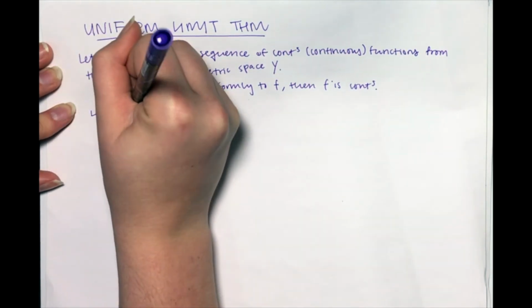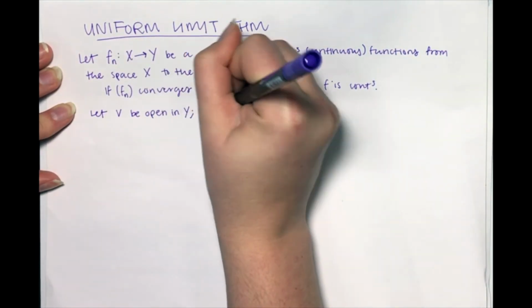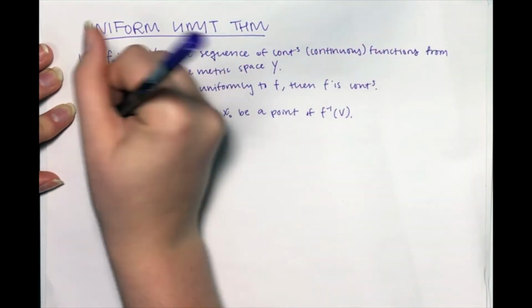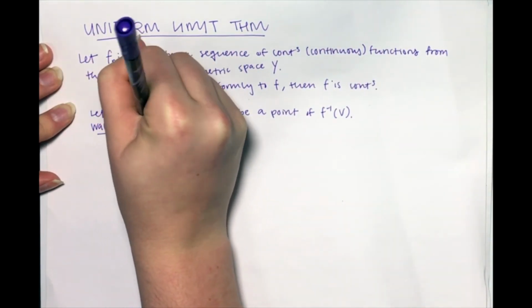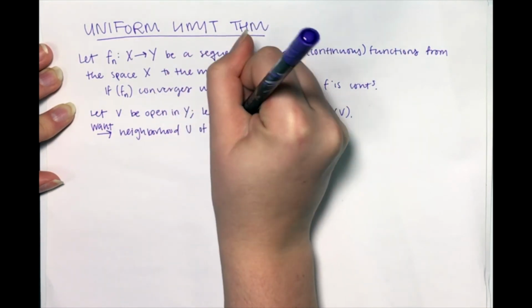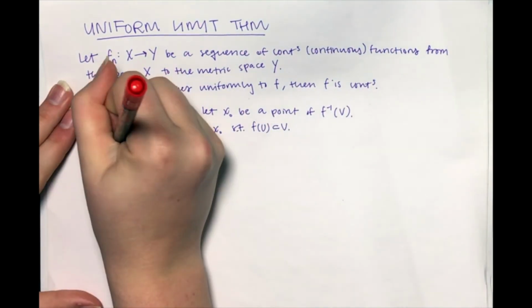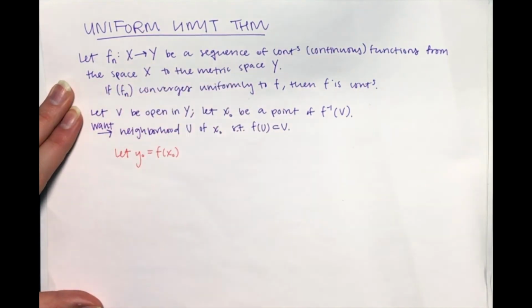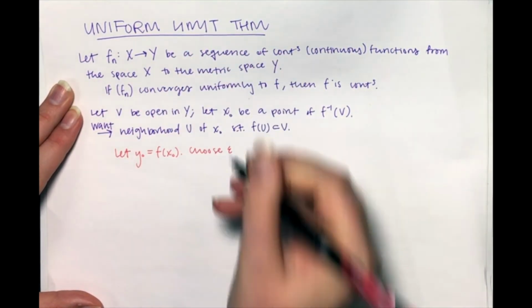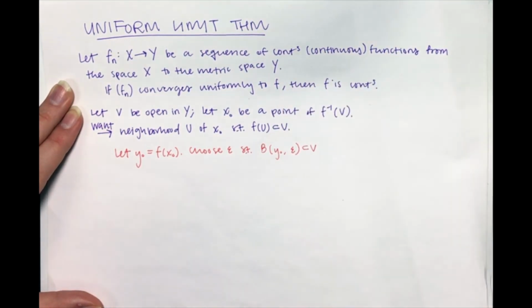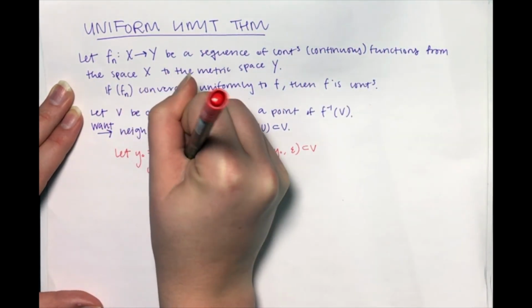Proof. Let V be open in Y. Let x naught be a point of the preimage of V. We wish to find a neighborhood U of x naught such that f of U is a subset of V. Let y naught be equal to f of x naught. First choose epsilon so that the epsilon ball about y naught in the metric on Y is contained in V.